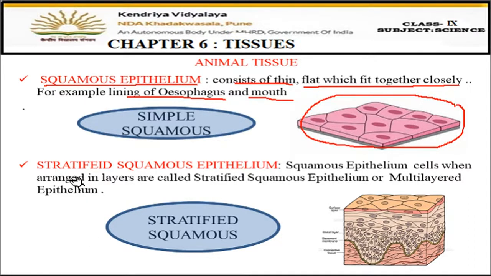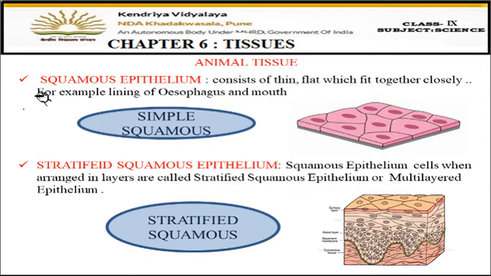Now, the next is stratified squamous epithelium. Stratified means layers. When squamous epithelium tissues are present in layers, this is one layer, but if they are present in more layers, then it becomes stratified squamous epithelium. Squamous epithelial cells, when arranged in layers, are called stratified squamous epithelium.